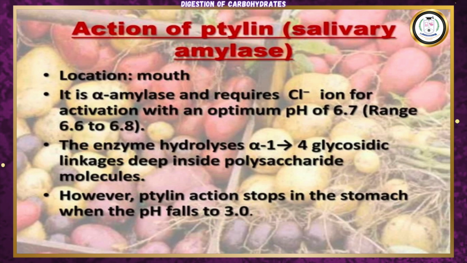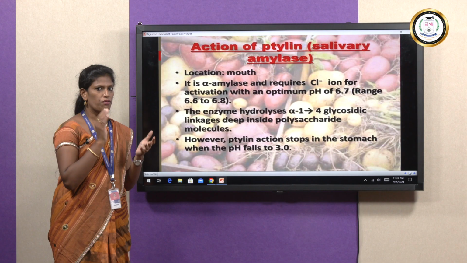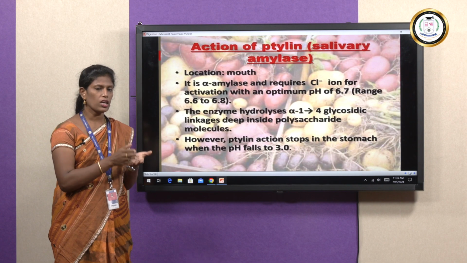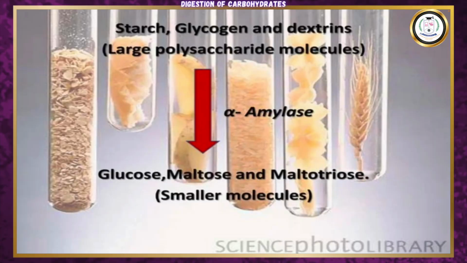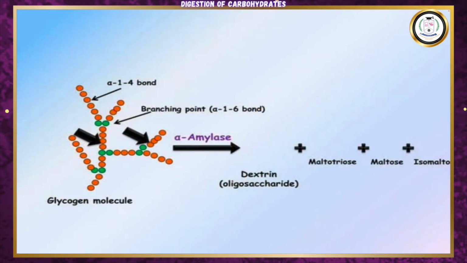The pH is 6.7. When the pH is below 3, the ptyalin action is stopped. Starch, glycogen, dextrin, these are all polysaccharides. These polysaccharides are converted into smaller molecules like glucose, maltose and maltotriose by alpha amylase. So this is the process of that enzyme. Alpha amylase converts glycogen to maltotriose, maltose and isomaltose.